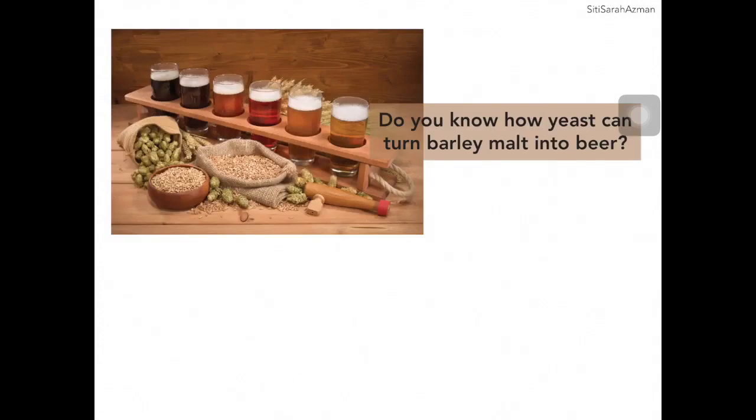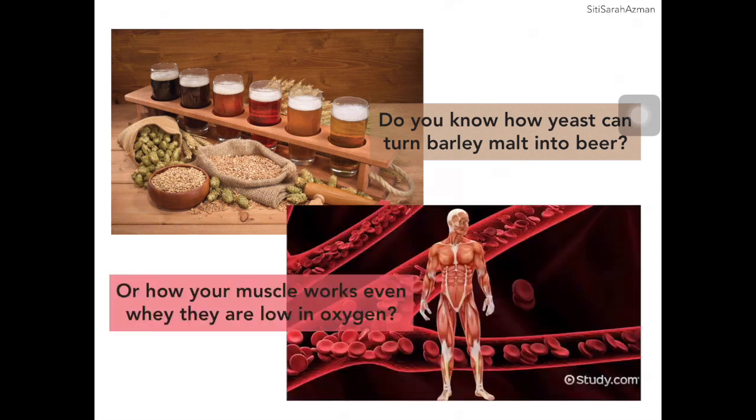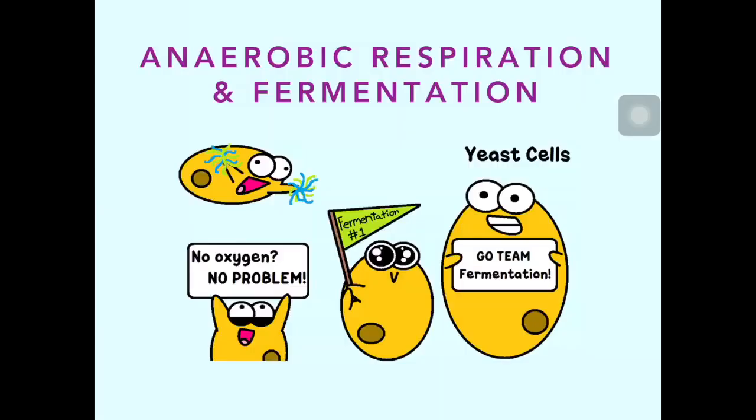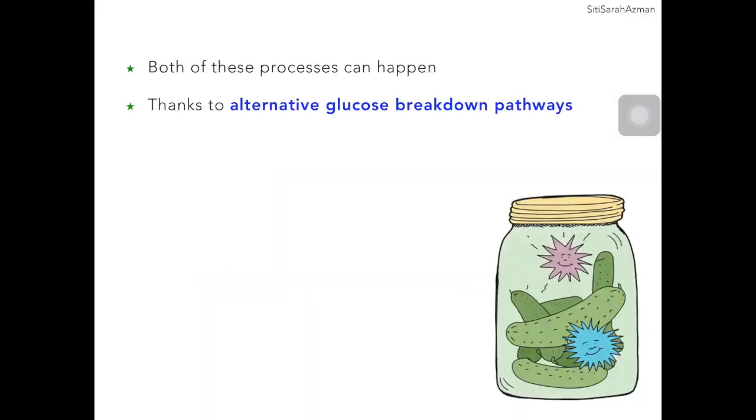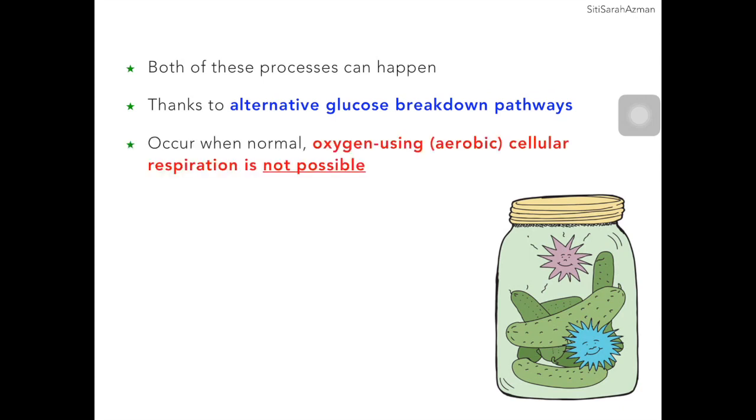Before we talk about anaerobic respiration, have you ever wondered how yeast, an organism, can turn barley malt into beer, and also how your muscles can work even though they are low in oxygen? So these are all due to these alternative pathways to break down food molecules. We call that anaerobic respiration and fermentation. These alternative pathways break down glucose in order to generate ATP without using aerobic respirations.